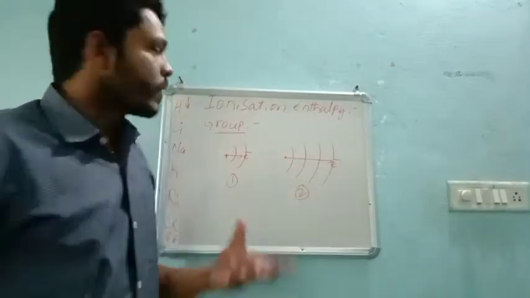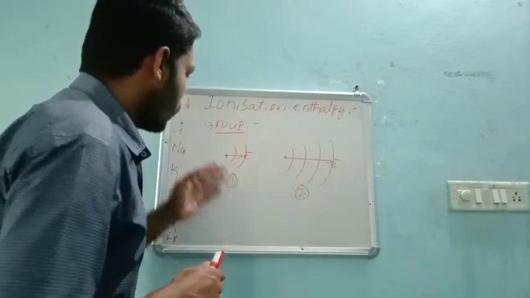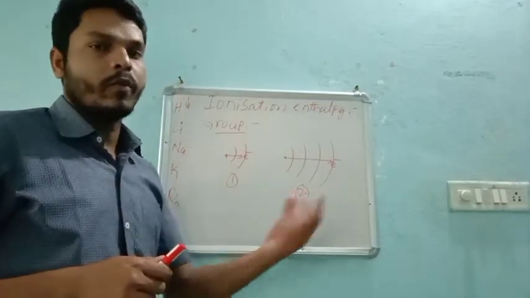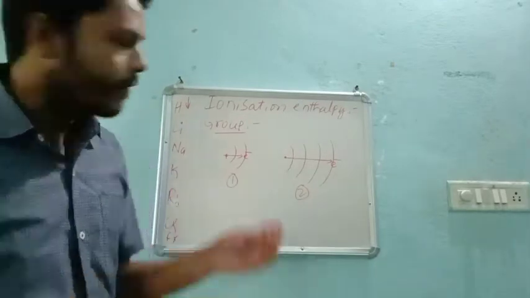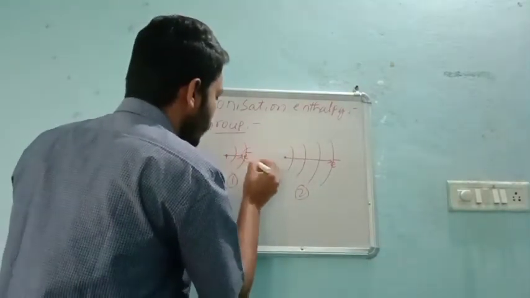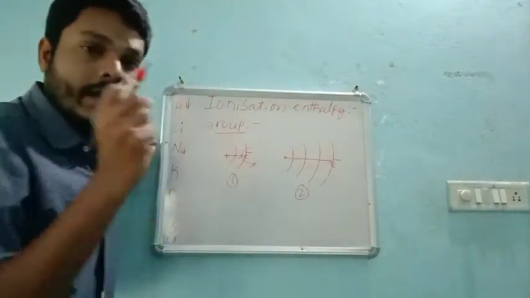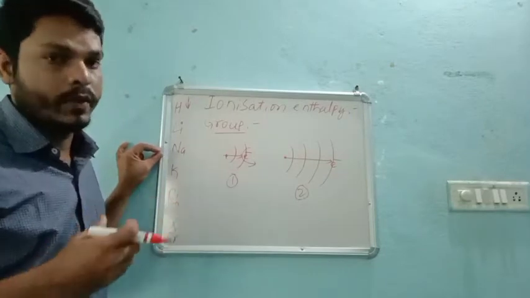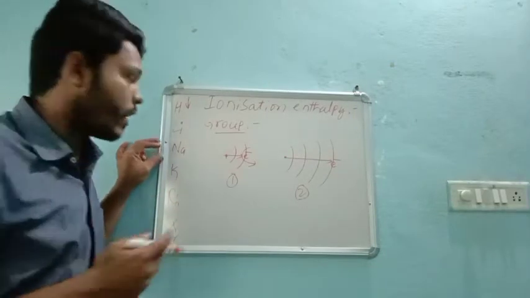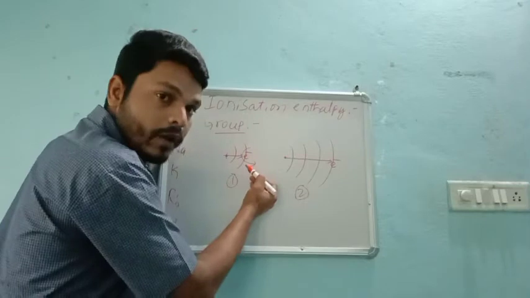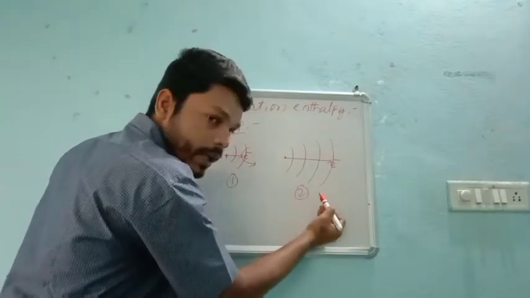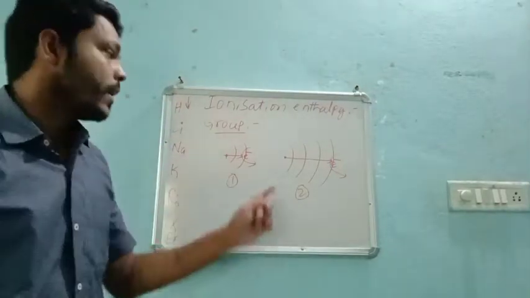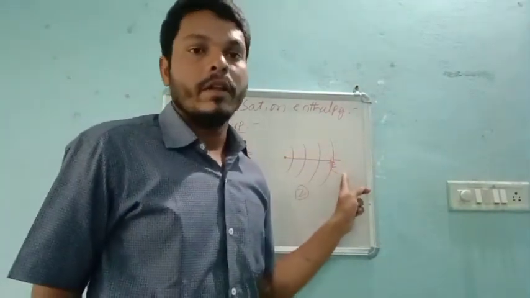Now tell me, to remove the first electron or the second electron, which requires more energy? Definitely the first electron. Why? Because it is very near and has a strong bond with the nucleus, so it requires a huge amount of energy to remove. But in the second case, we require less energy as compared to this, because the electron has moved away from the nucleus.